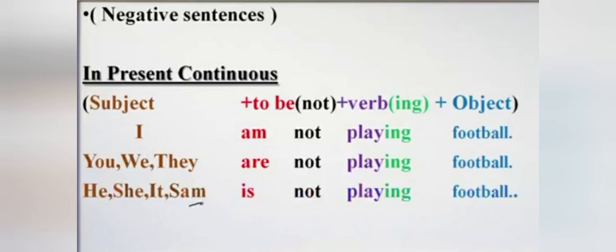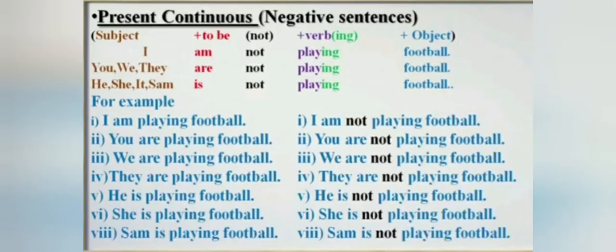Next, we have singular subject of third person he, she, it, and the name of a person, that is Sam. You can use any person's name here, and with third person singular and with the name of a person we use helping verb is, and after that we mention not, then playing football. Just take a look at some examples for this.